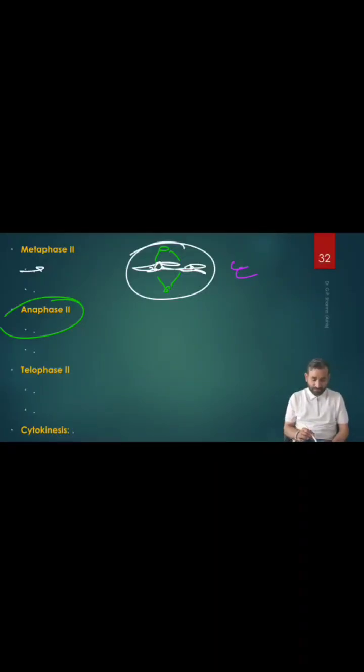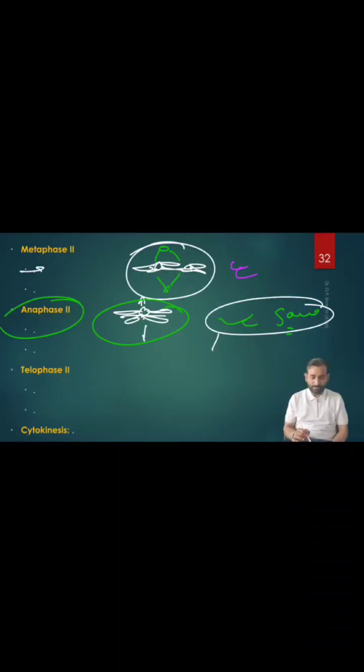Finally these chromosomes split. Half move down, half move up. So the number of chromosomes remains the same. This is in anaphase 2. In this anaphase 2 also, if the pulling is abnormal, it produces what? Non-disjunction. Is that okay?